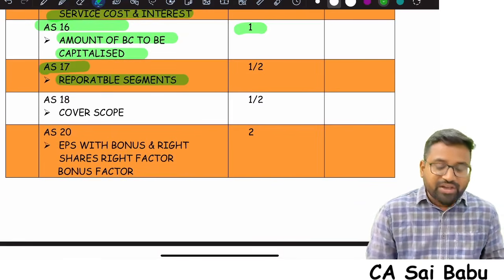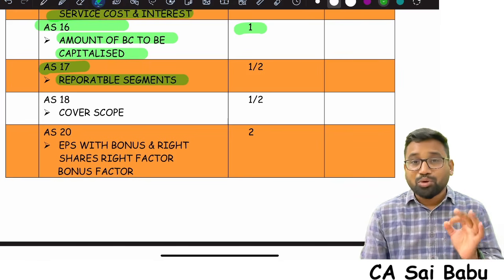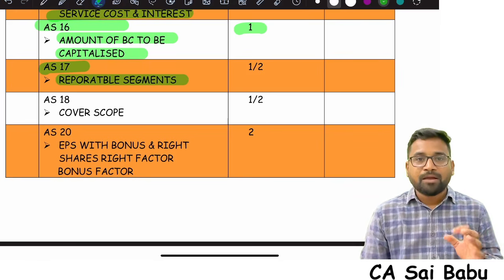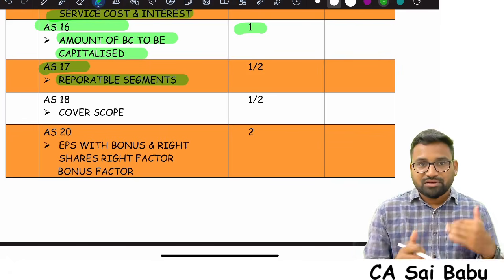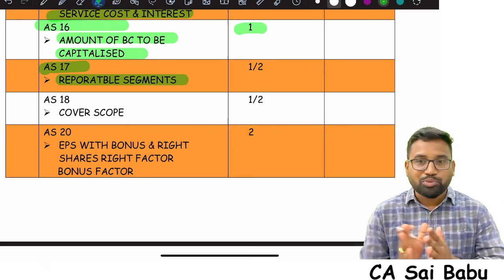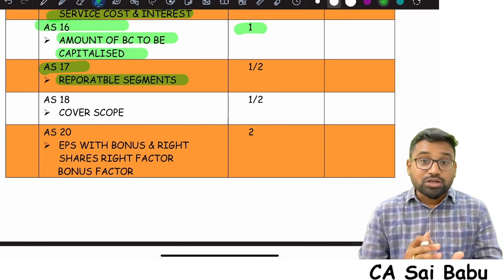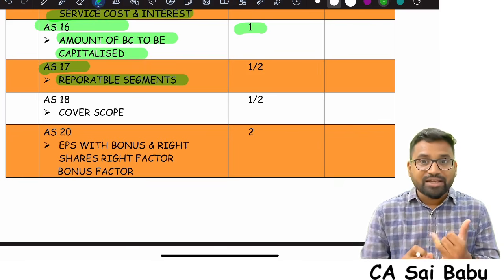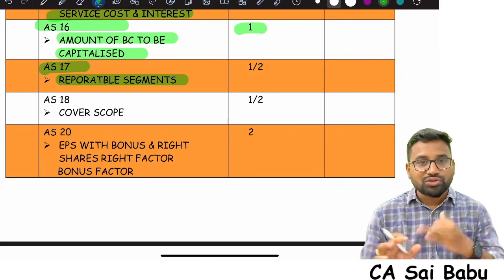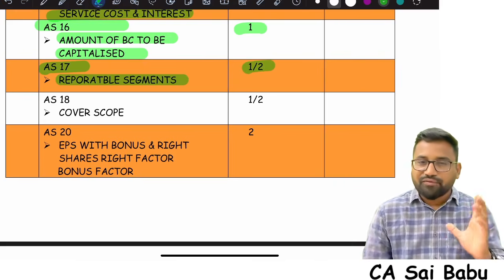And coming to AS17, sir, segment reporting, reportable segment is the most important area. There are 5 criteria to identify whether a segment is a reportable segment or not. In that, where most of the students make mistakes is the segment result criteria and the external revenue criteria. So focus on these two important areas. It will take only half an hour.